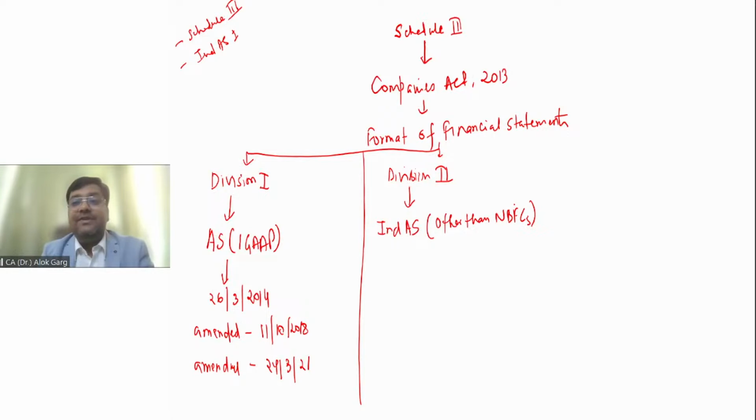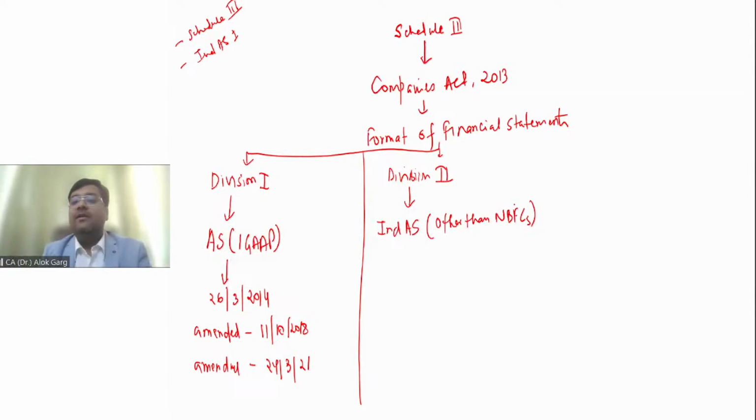So on Bajaj Finserv Limited, Muthoot Finance Corp Limited, Bajaj Finance Limited, Shriram Finance Transport Company Limited, HDFC Limited, on these companies, Division 2 is not applicable. But on Reliance Industries, Adani Group, Larsen & Toubro, Nestle, ITC, Bharti Airtel, on these companies, Division 2 is applicable.